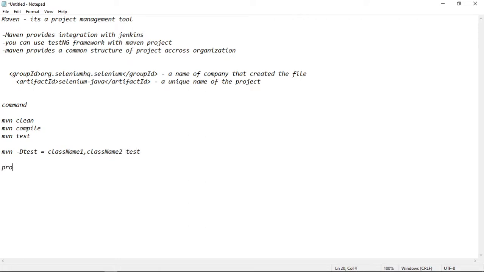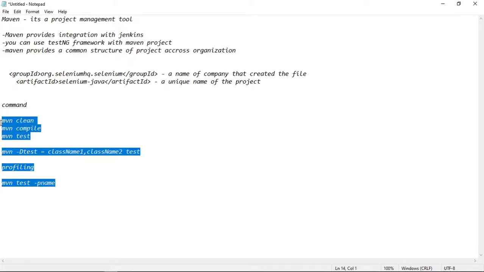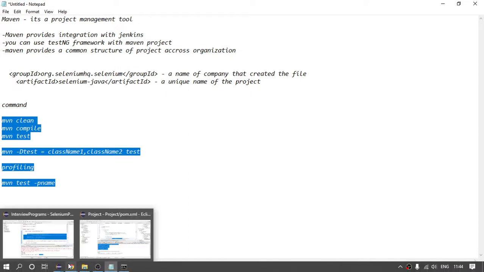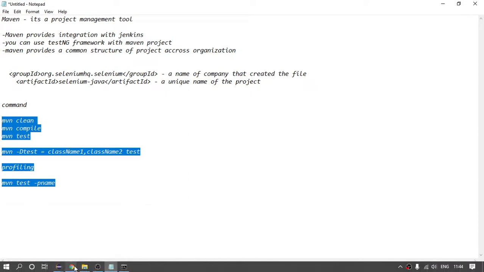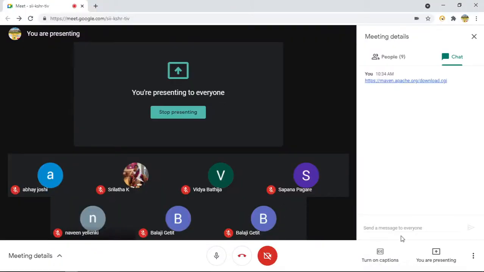And if I say profiling, MVN test -P and I will say the profile name. So whatever name you have given, you have to provide. If you run this, it will run it. So I am pasting this. Please copy this and keep it.